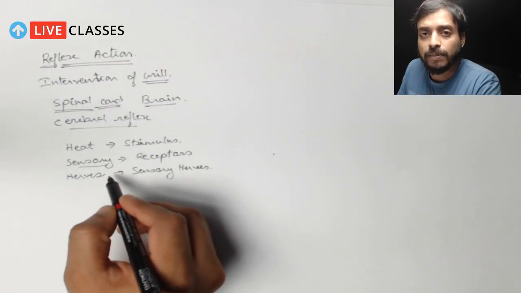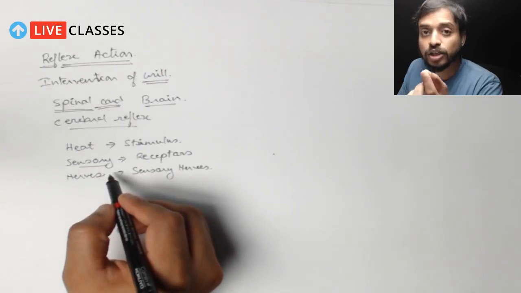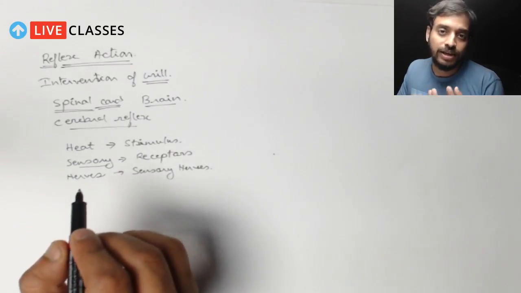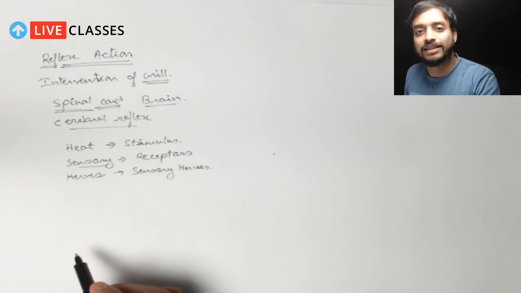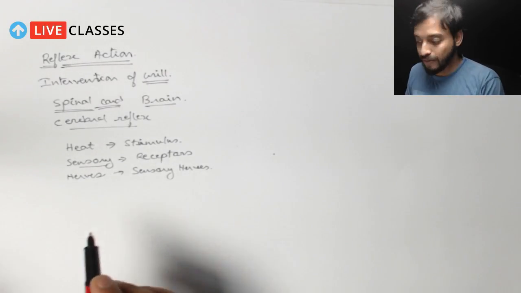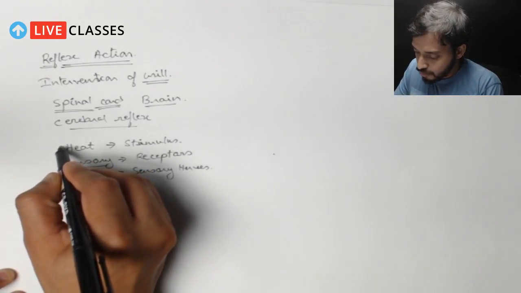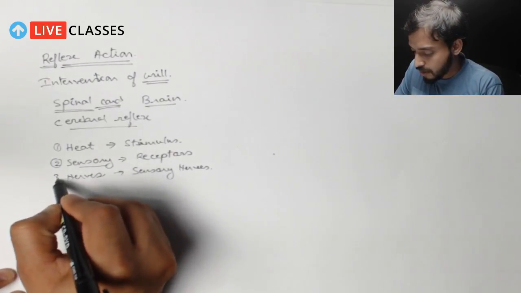I can tell you an example. In our tongue there are various types of receptors, like the sweet receptor. If we have something sweet that we are tasting, how is that taste happening? Because of the presence of certain receptors over there, right? Now, we have discussed the first 3 components.